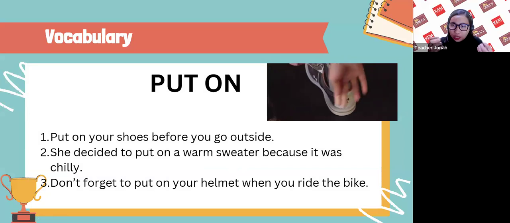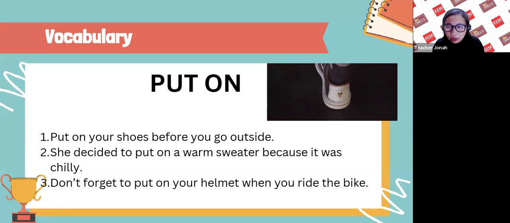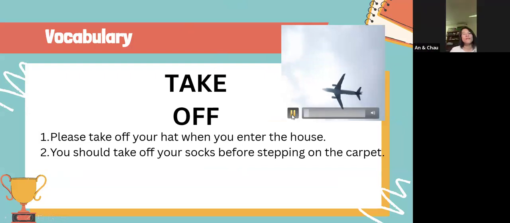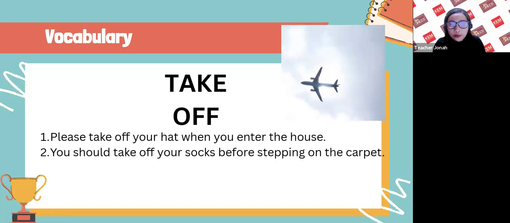You put something on your body. Okay, it's put on. All right, put on your shoes before you go outside, or put on your headset. Put on your headset before the start of the class. Okay, so put on. Number two is take off. Take off, okay. Please take off your hat before you enter the house.